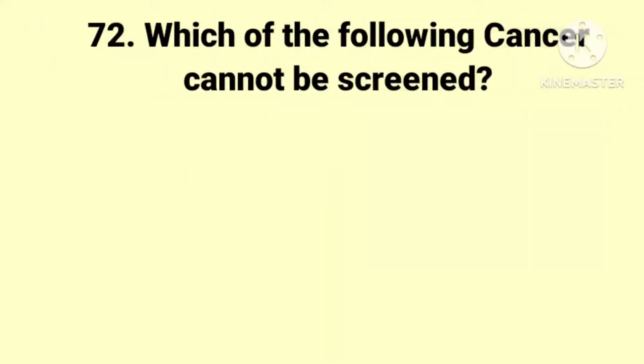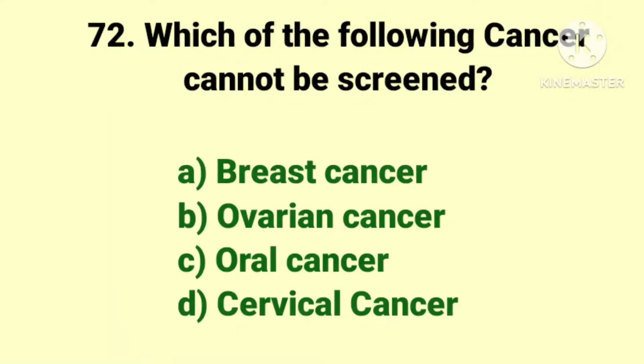Next question. Which of the following cancer cannot be screened? The options are breast cancer, ovarian cancer, oral cancer, and cervical cancer. And the answer is ovarian cancer.